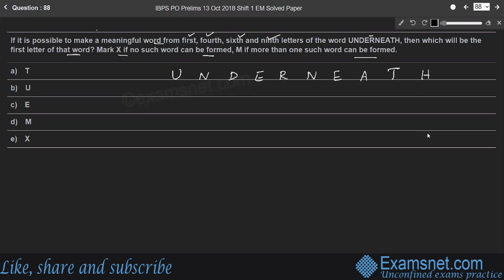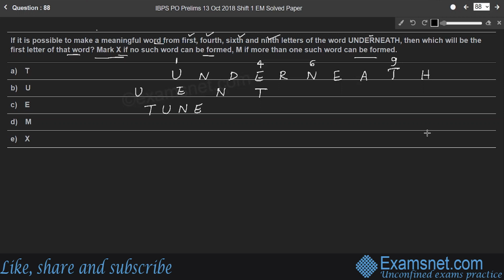If it is possible to make a meaningful word from the first, fourth, sixth, and ninth letters, the first letter is U, the fourth letter is E, the sixth letter is N, and the ninth letter is T. So pick these letters U, E, N, and T. Can we make a meaningful word from these letters? Yes, we can make T-U-N-E. Tune is a meaningful word. So which option is correct here?